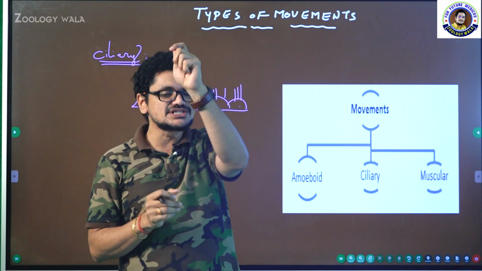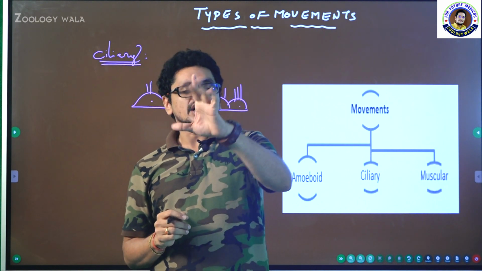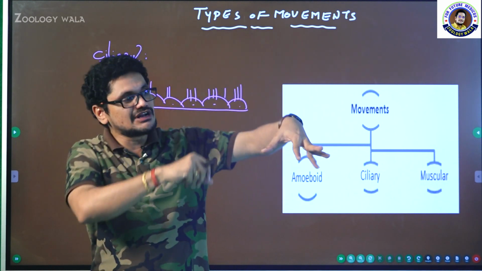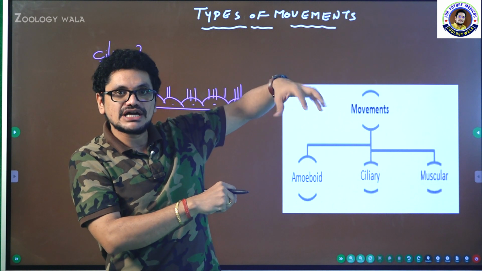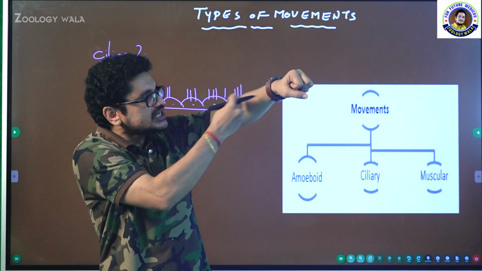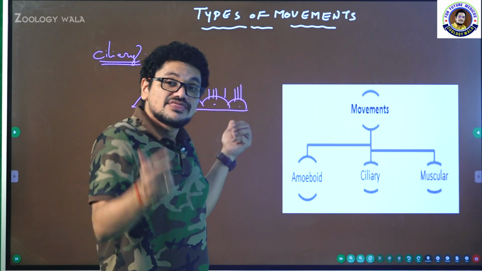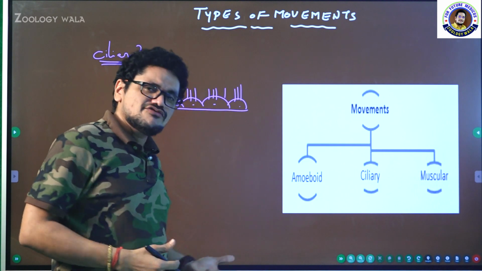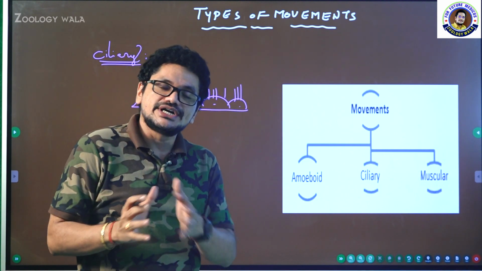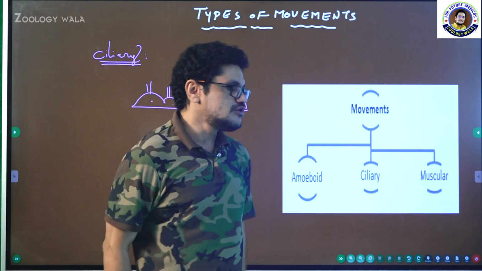The secondary oocyte is released at the time of ovulation. From the ovary, the secondary oocyte comes out at the time of ovulation, and that secondary oocyte will be taken by the finger-like structures present in the fallopian tube. And now, how is that ball-like structure, the secondary oocyte, able to move? Because of having the cilia. These are all the functions of cilia. So the function of cilia is to move the content towards one direction. That is another type of movement seen even in human beings.